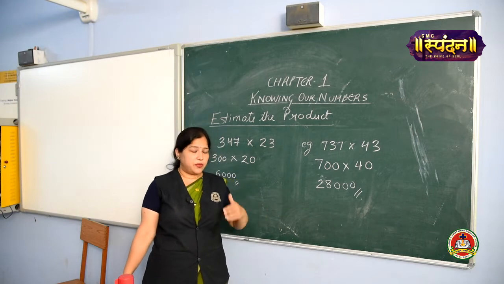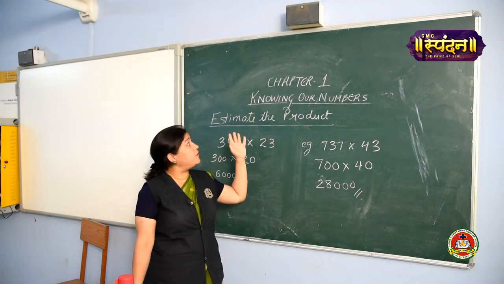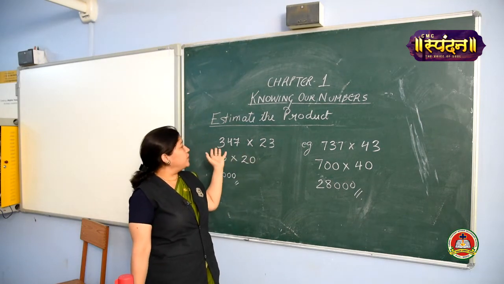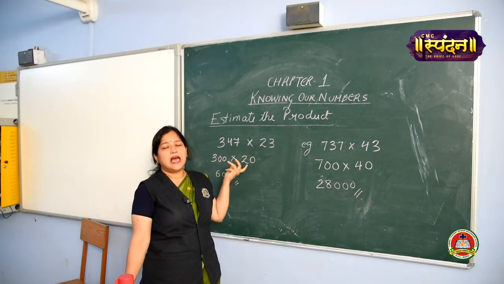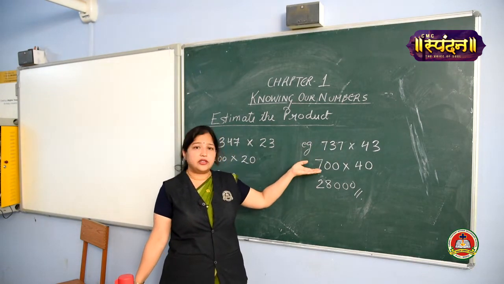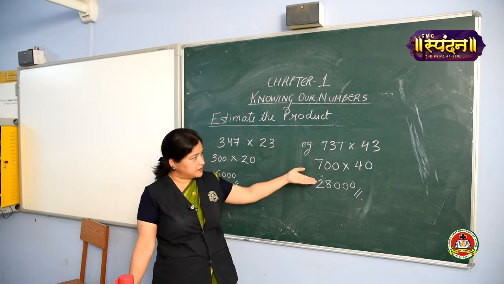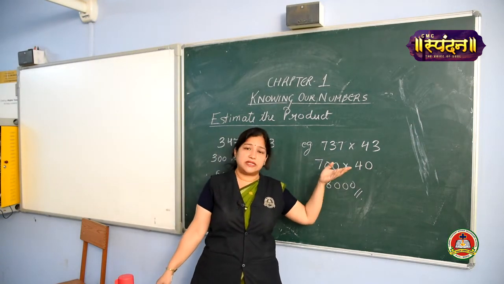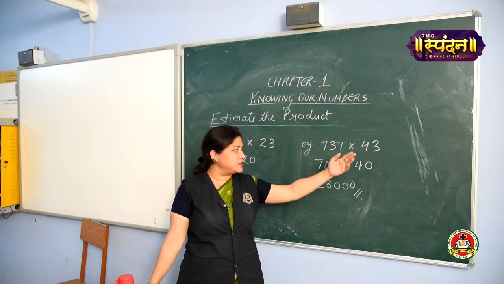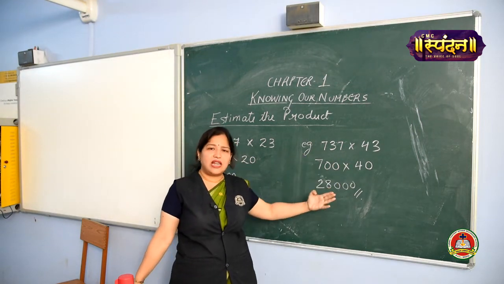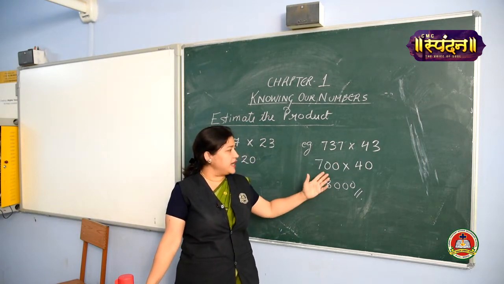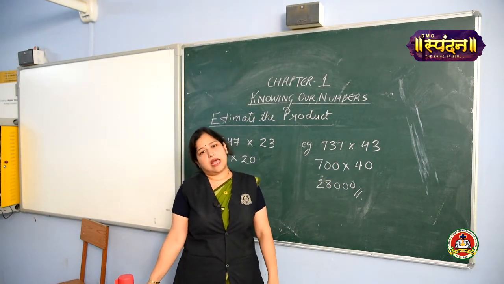Again, I am repeating the property that for finding out the estimate of the product, what we have to do, we are going to round off the value to its highest place. Here 737, the highest place is 100. So, we have rounded off to 100, that becomes 700. 43, the highest place is 10. So, we have estimated the value to the nearest tens and it becomes 40. We simply multiplied the value. Everyone knows how to multiply? Yes. So, 7 4s are 28 with 3 zeros and this is your answer.